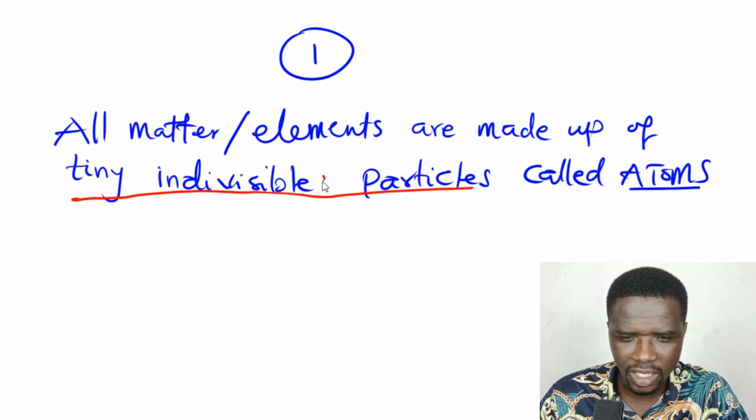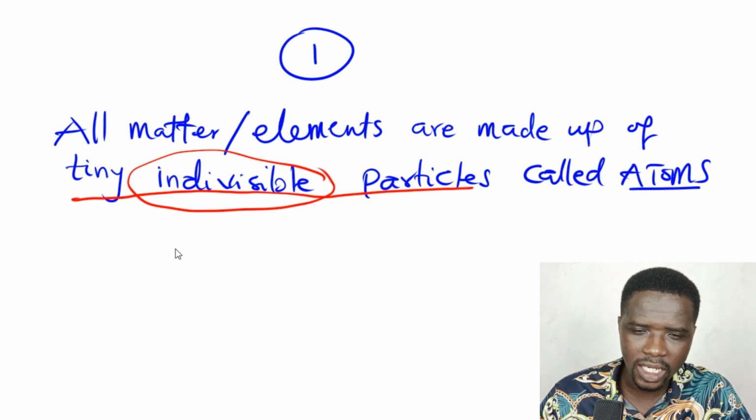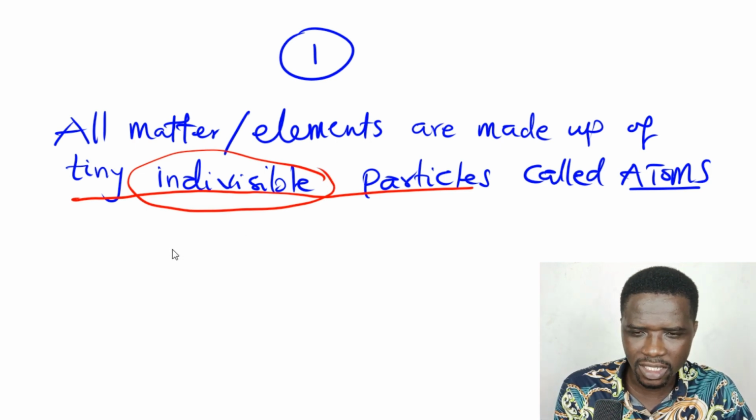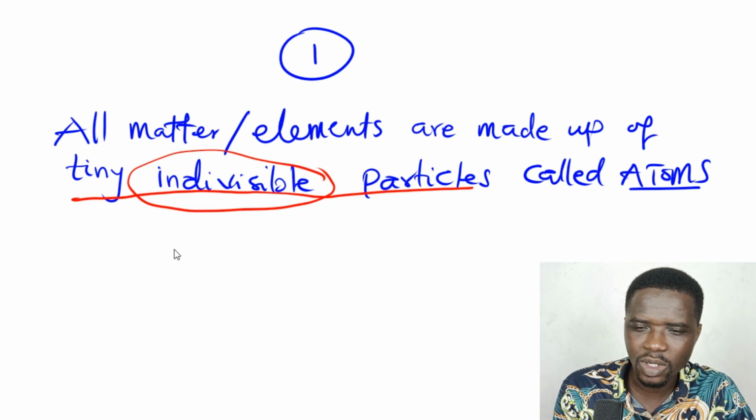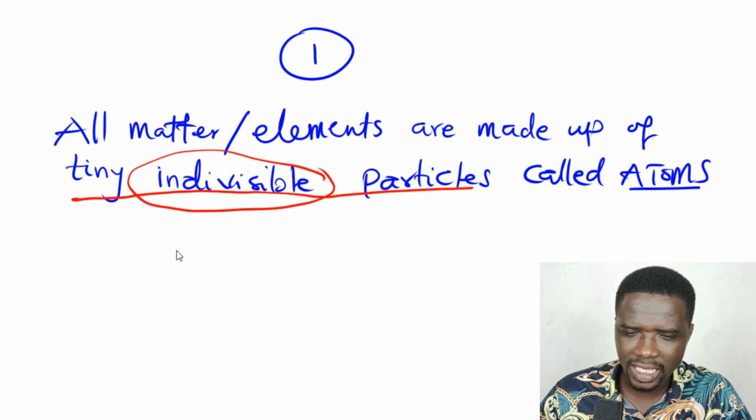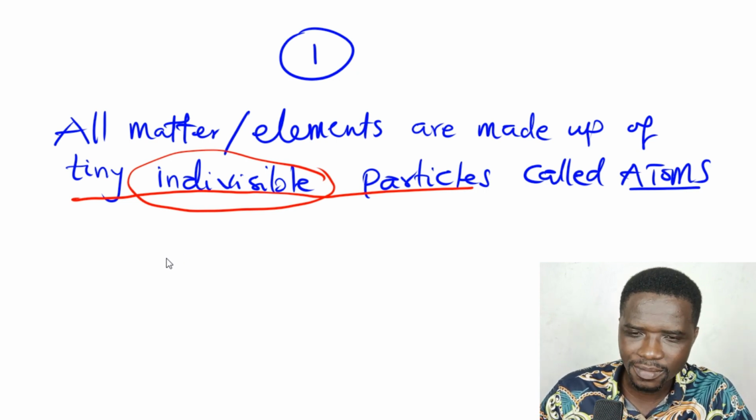that we call atoms. When they say indivisible, it means that when you break down a substance and you get to the atoms, the atom is the smallest. The atom would not contain smaller particles within it. So the atom is the smallest indivisible particle. That's the statement that he made.